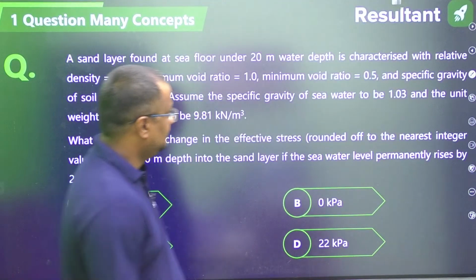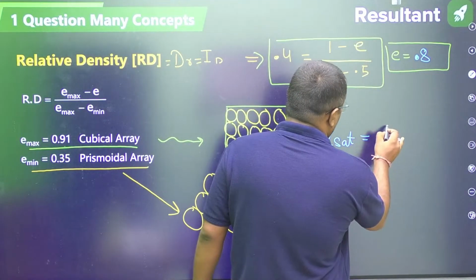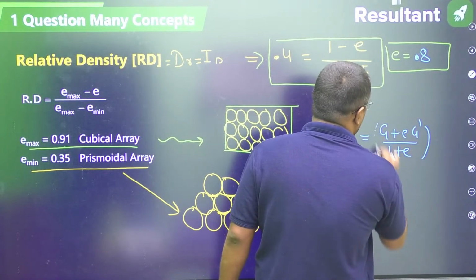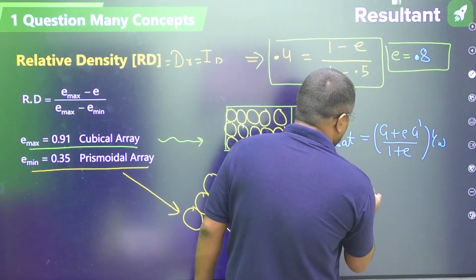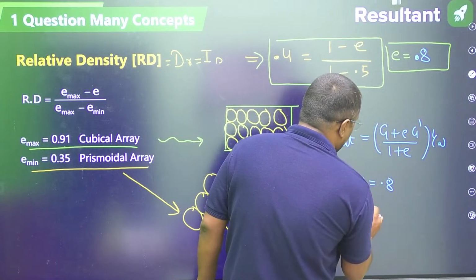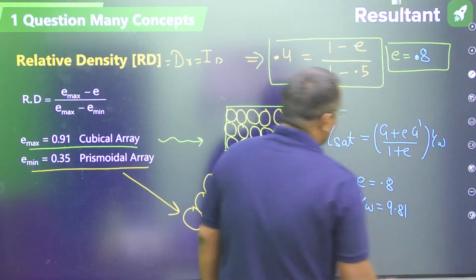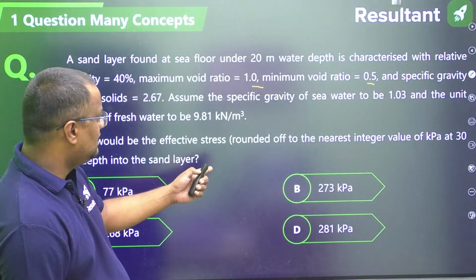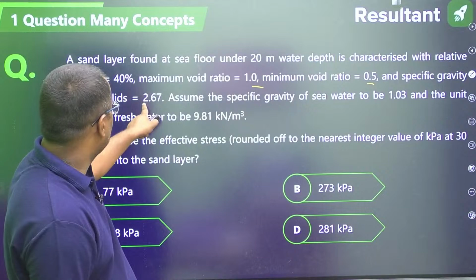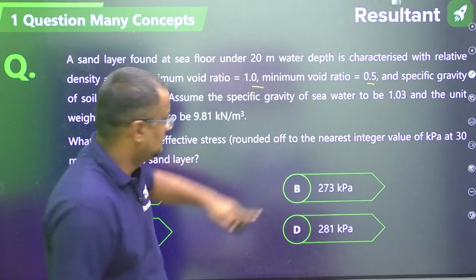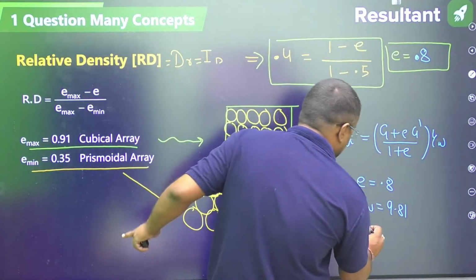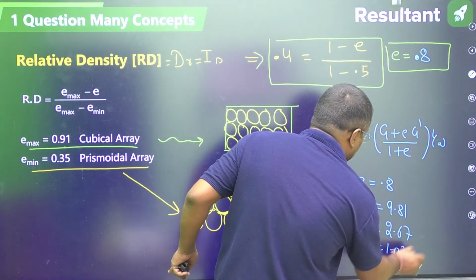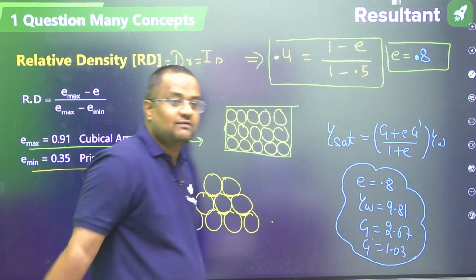So gamma sat will be (G plus e) into G dash over 1 plus e, into gamma W. Now e is equal to 0.8. Gamma W is given in the question as 9.81. Where is G here? G is 2.67 and G dash is 1.03. Okay, so these are the values.